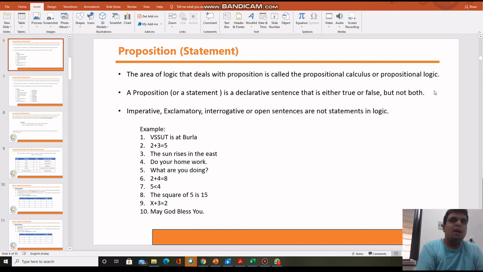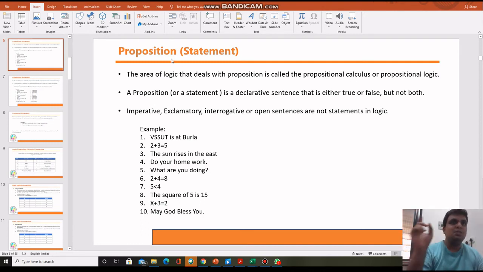Let's see the definition. The area of logic that deals with propositions is called propositional calculus and propositional logic. Basically the area which deals with logical statements.